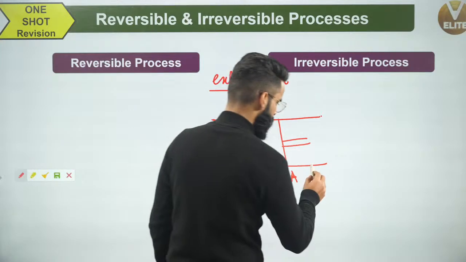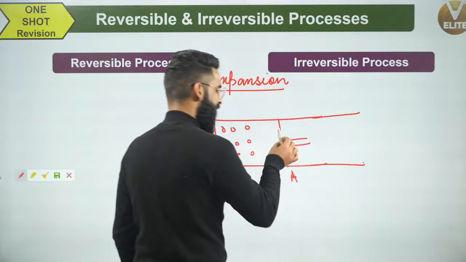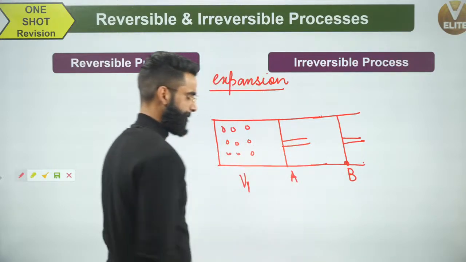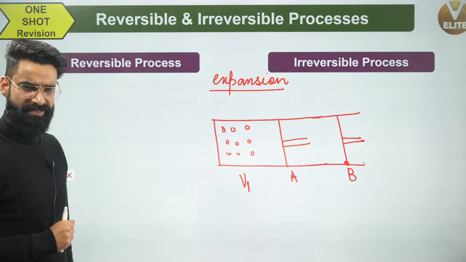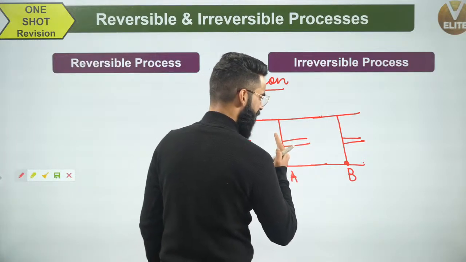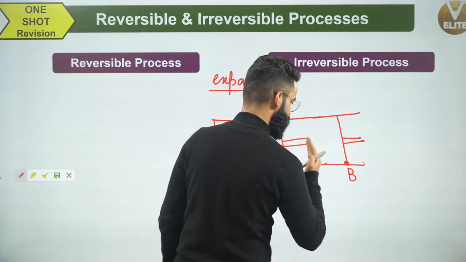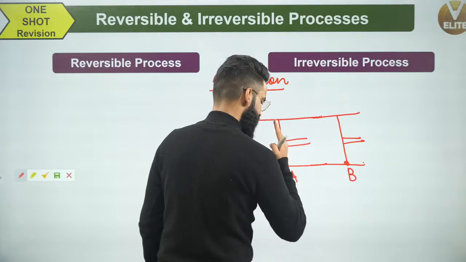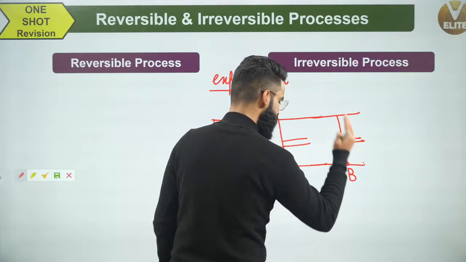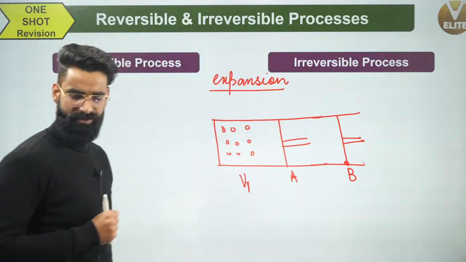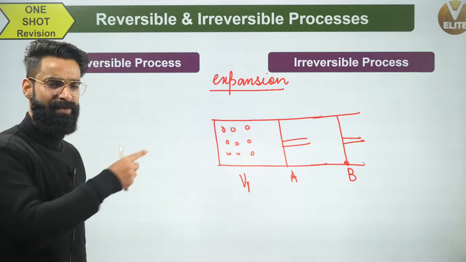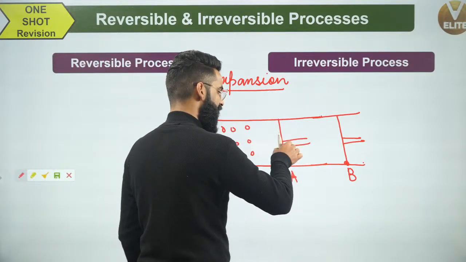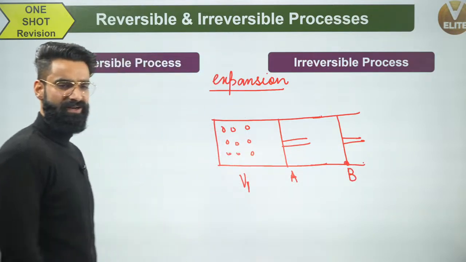Now I need to show you the case of expansion, yes? Now the piston has to move from point A to point B. There are two ways by which the piston can move. Either the piston will go out fast or it will go out slowly. If the piston goes out fast, I'll call the process an irreversible process. If the piston goes out slowly, I'll call this expansion a reversible expansion. One is slow expansion, which is the reversible expansion. Another is fast expansion, which is the irreversible expansion.